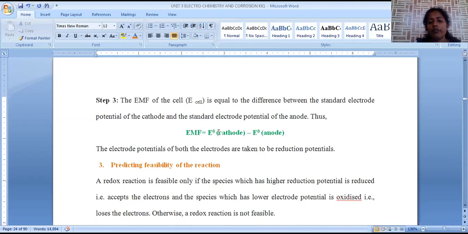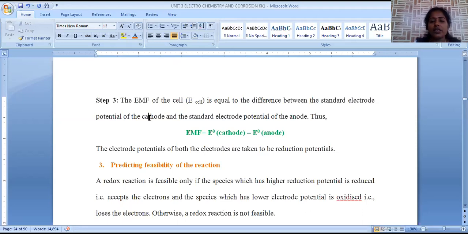How much voltage is generated due to the gain of electrons is taken as the cathodic compartment potential. How much voltage is generated due to release of electrons, that should be inverted. So it is called the reduction potential of the anodic compartment. So this is called potential difference. This potential difference is given by this EMF, called electromotive force.